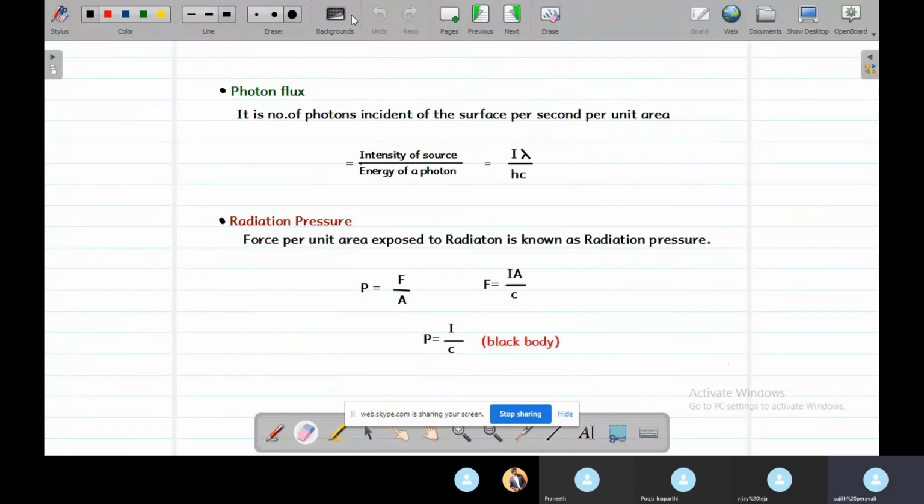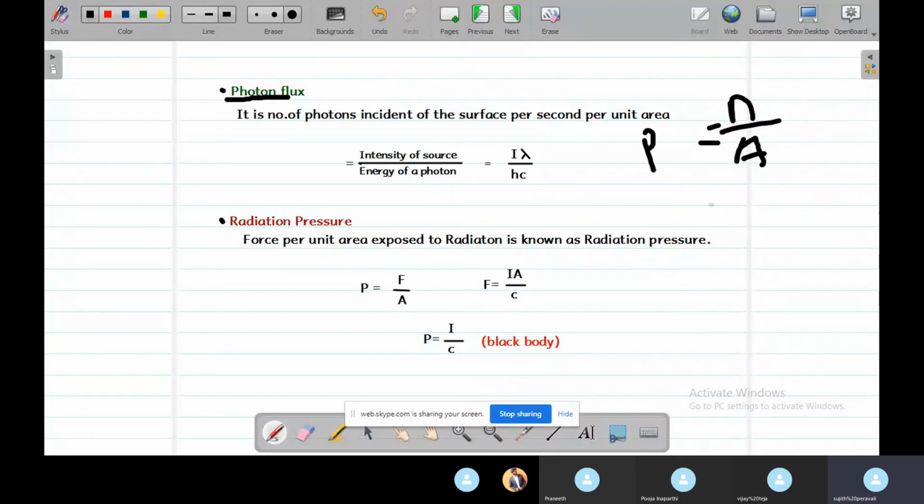Now coming to the next topic, which is called photon flux. As we know, flux means the intensity of the source: the number of photons incident on the surface per second per unit area. This is the photon flux equation.